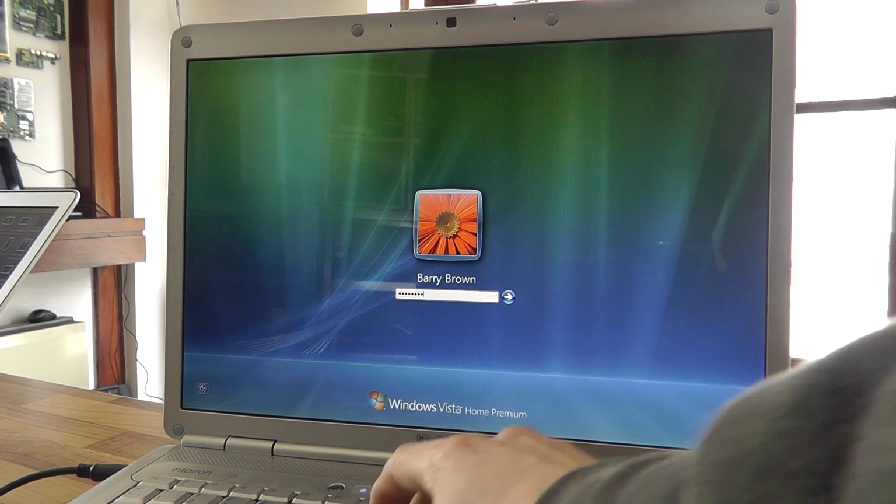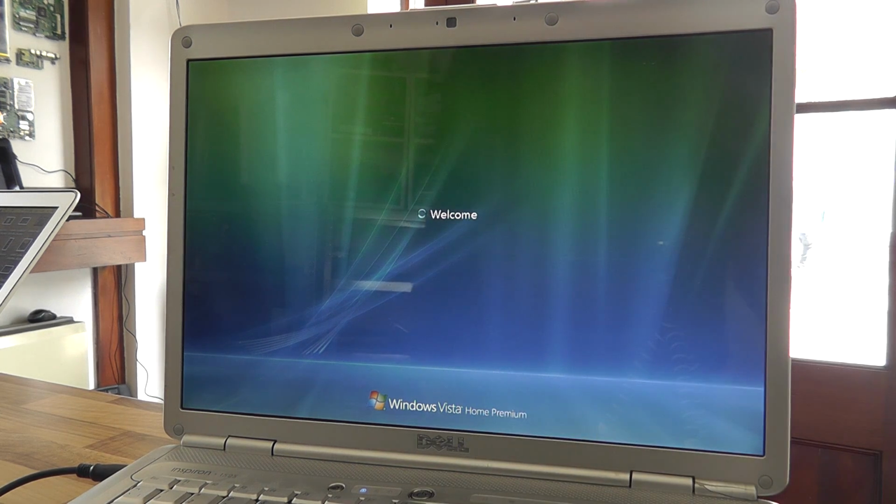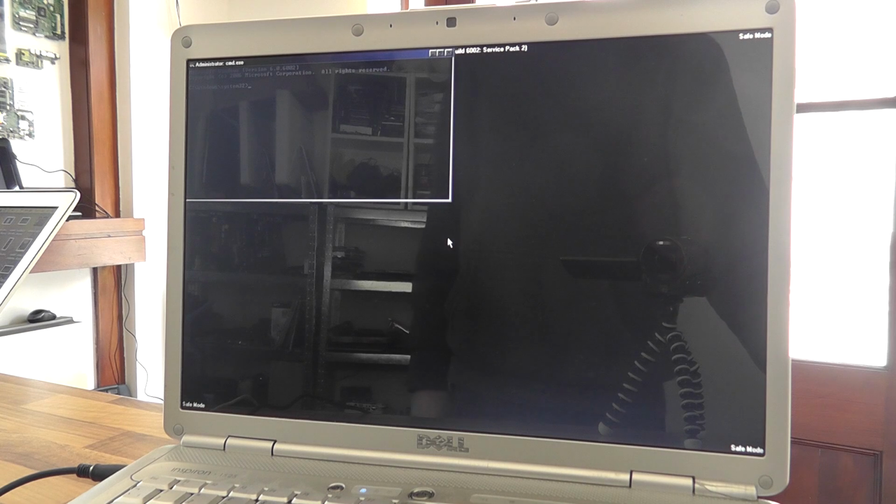Right, so we're going to put in our password as normal. And if we're lucky, we should now get a command prompt. Now, on some machines, it may just throw the same error message back at you again. And if you see the error message, this method is not going to work and you'll have to skip on to the next one. If it does work, you'll see something like this.